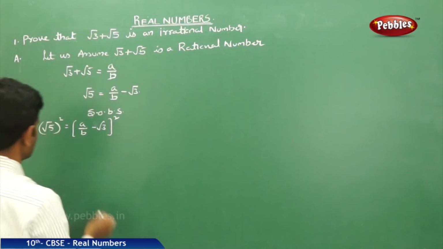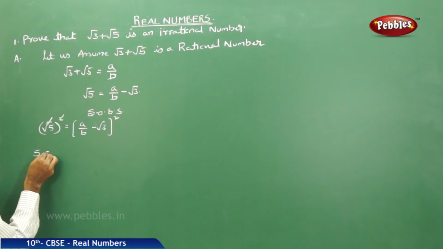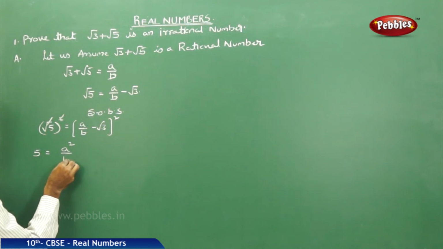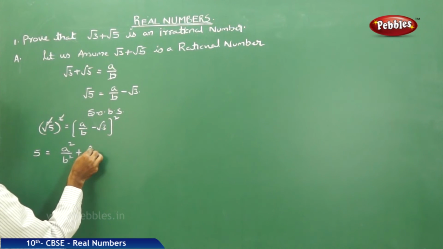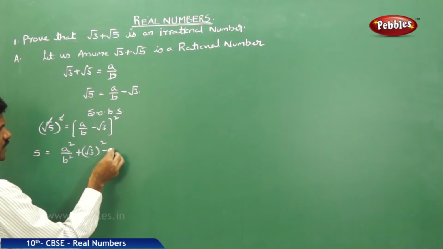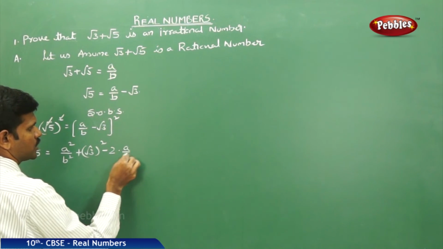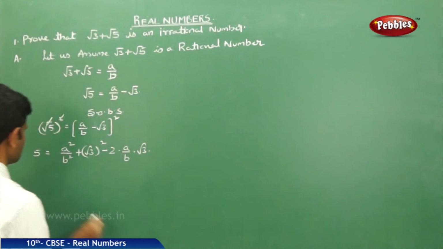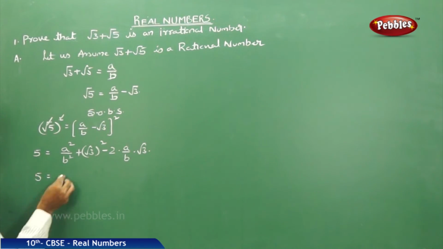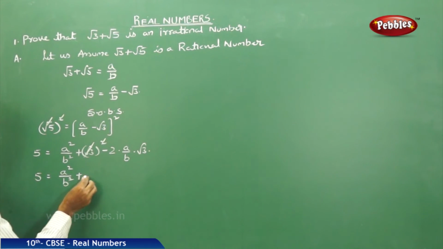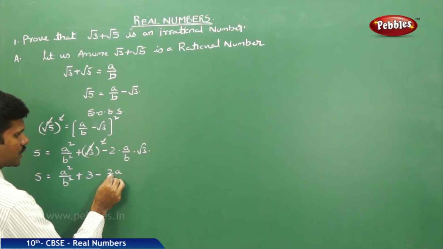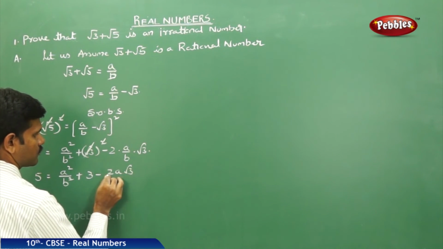The square root gets cancelled, so 5 is equal to a square by b square plus 3 minus 2a root 3 by b.